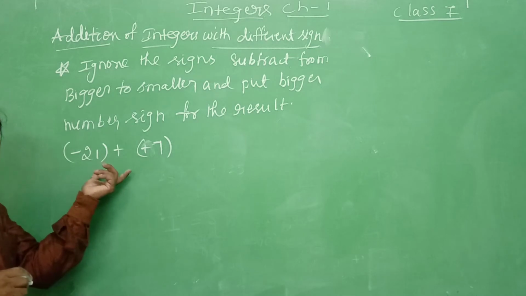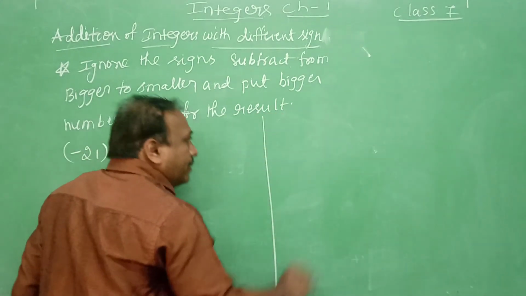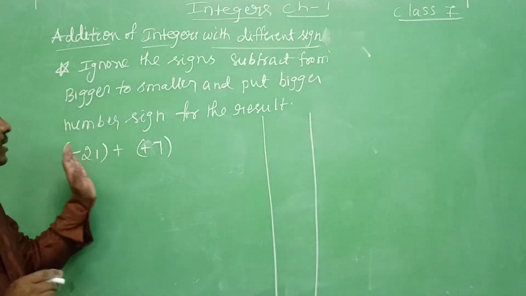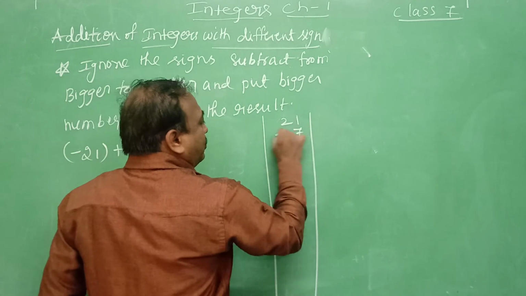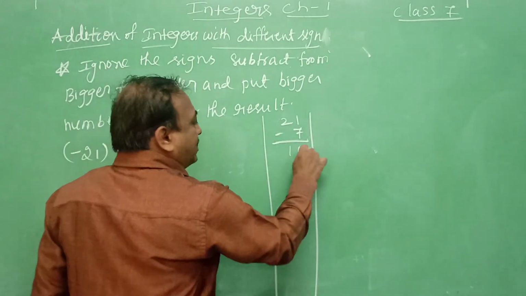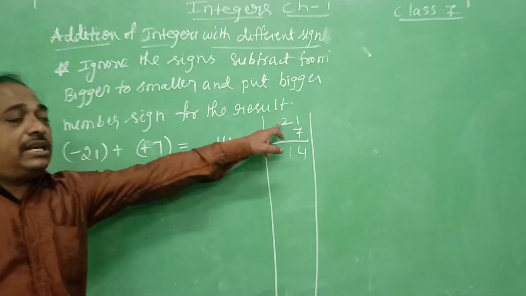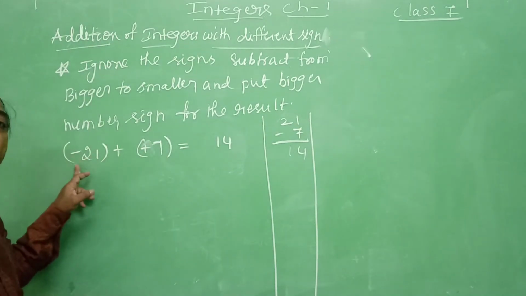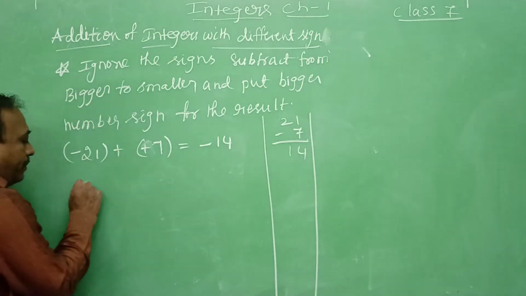When we are adding, here one is minus, one is plus. So what you have to do? Ignore the sign and subtract. Forget about the sign. Subtract from bigger to smaller. 21 and 7, you subtract, the bigger number is 21. So the answer is 14. But which is the bigger number's sign? The bigger number 21 has the minus sign. So put the bigger number's sign. That is minus 14.